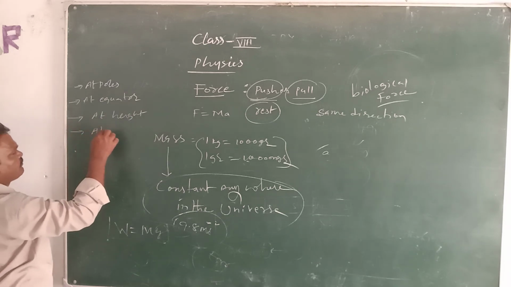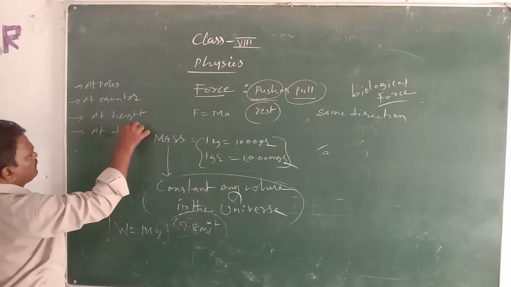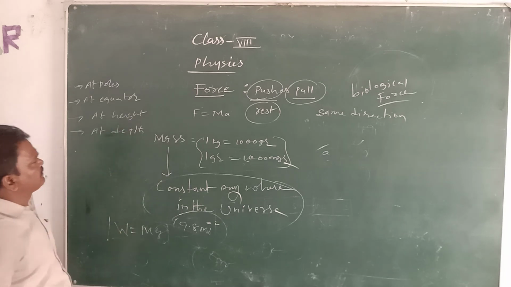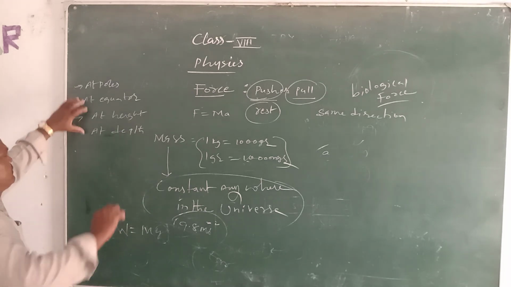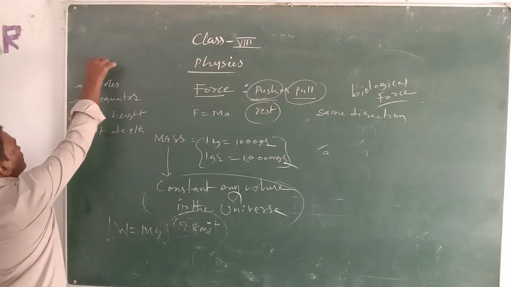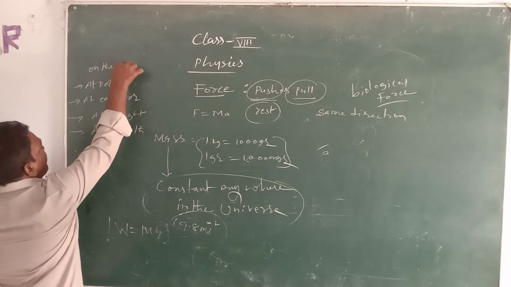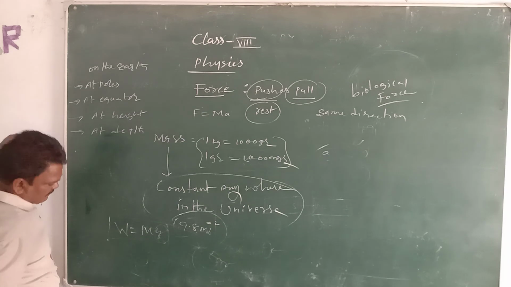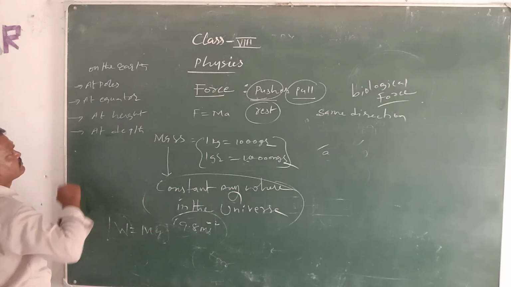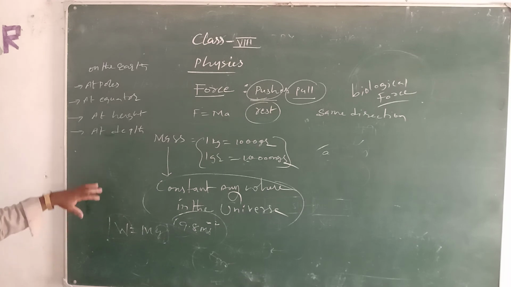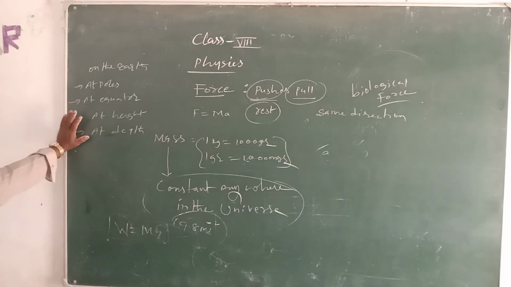In these four positions, the gravitational force is variable from place to place on the earth.